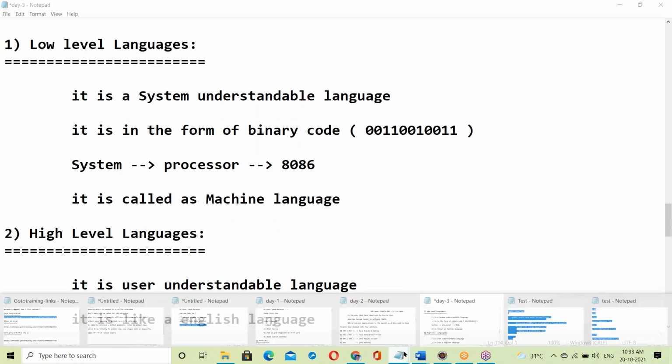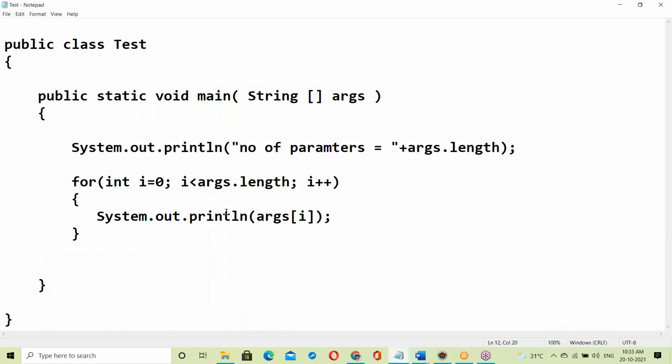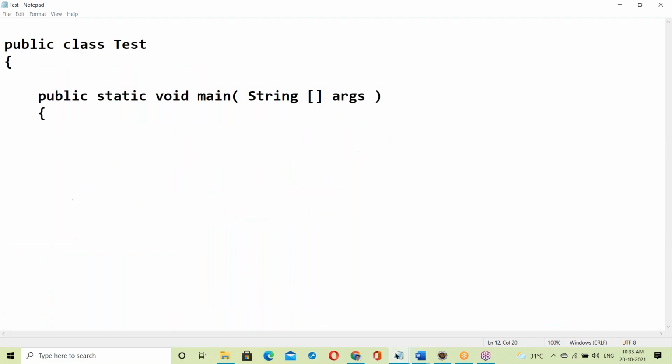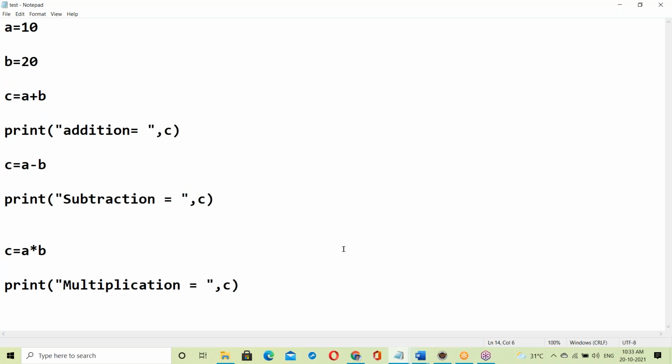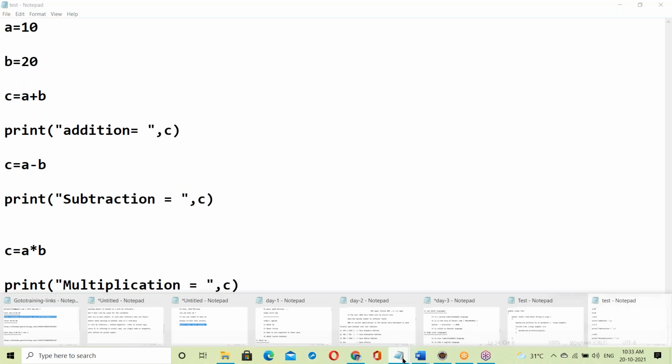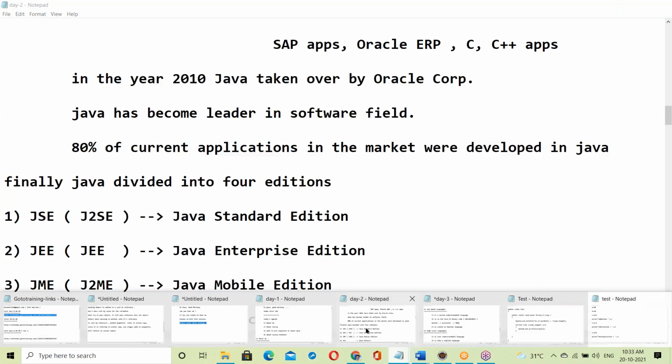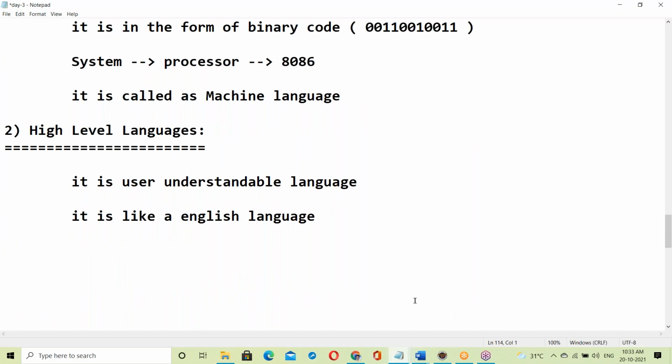See, this is user understandable. Java programs are like English language. Python scripting is like English language. All of them are high level languages, and they are very easy to understand.